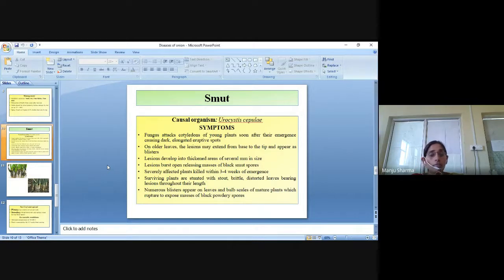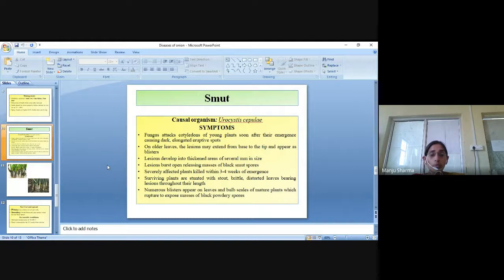Surviving plants are stunted with stout, brittle, distorted leaves bearing lesions throughout their length.